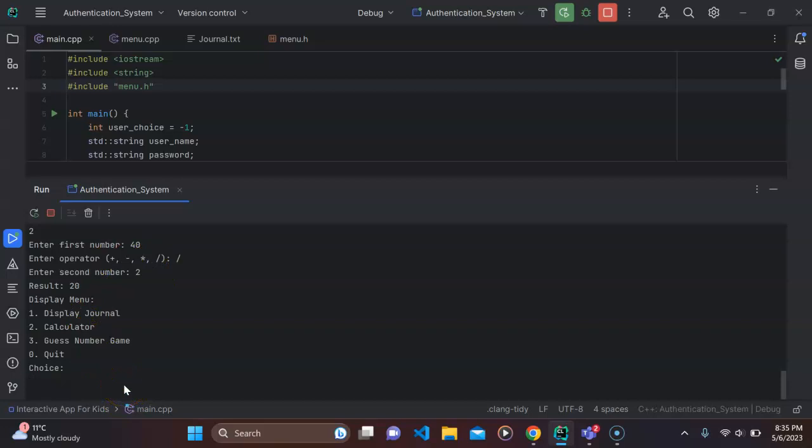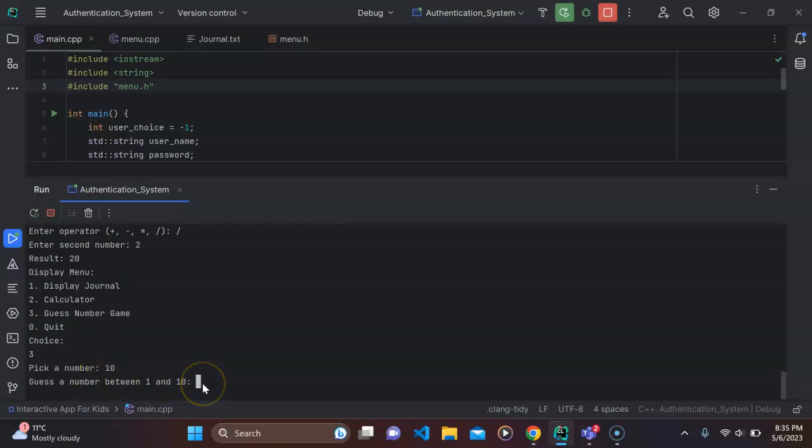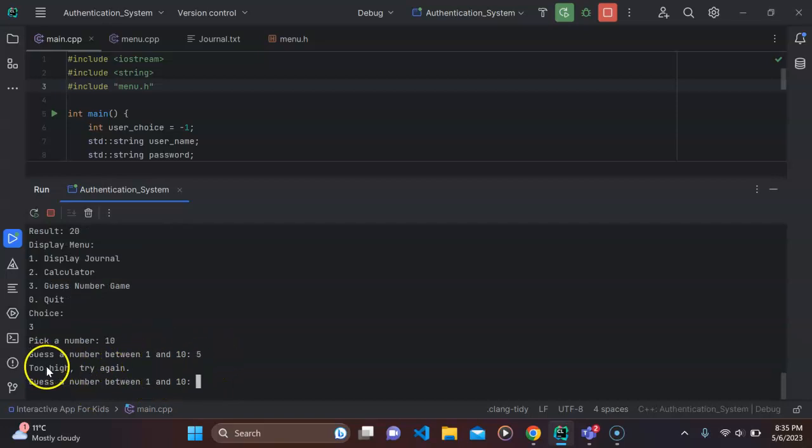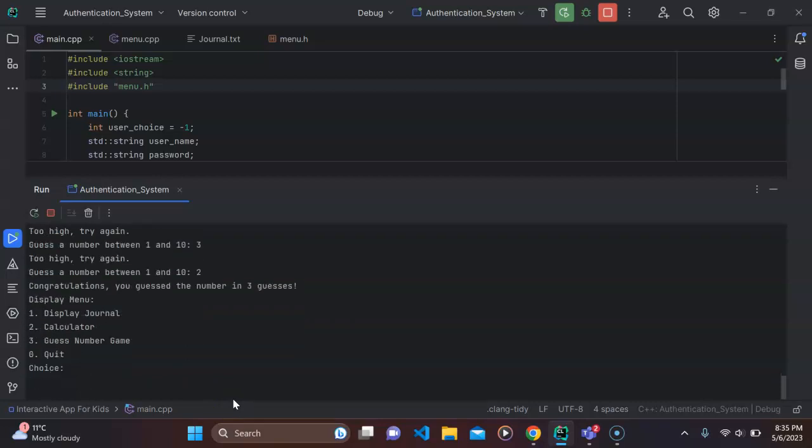The third one and the last one is gonna be a guess number. So this could be hard, but it's up to the user. For right now I'm just gonna do a 10. So basically it's gonna say guess a number between 1 and 10. It's gonna say 5. If my number is too high, of course it's gonna display too high. Try again. Let's do 3. Try again. 2. And when someone guesses the number, it's gonna display congratulations and the number of guesses.